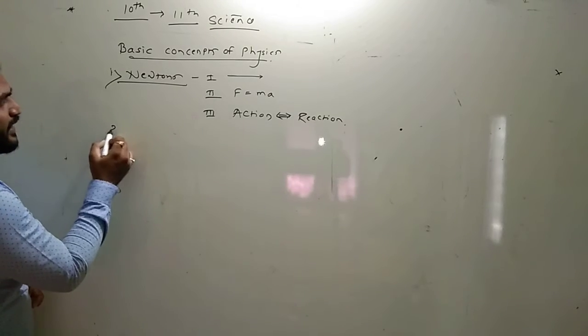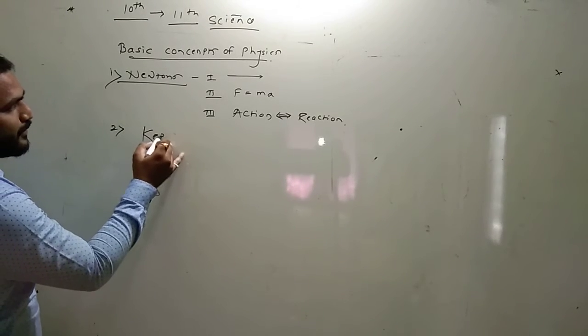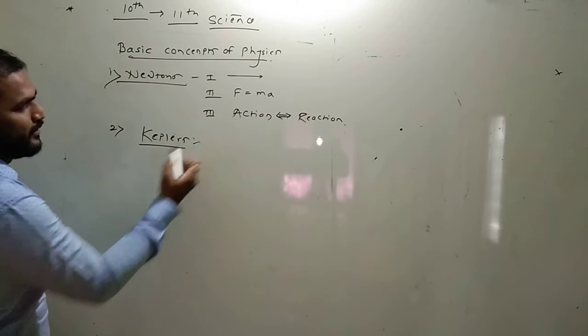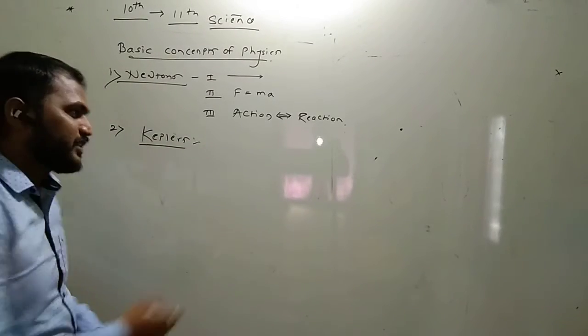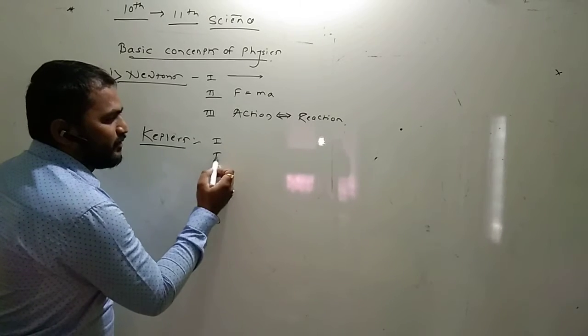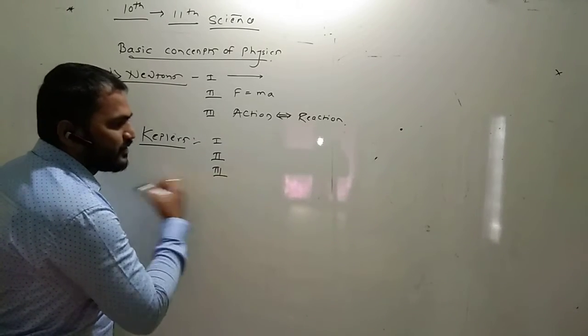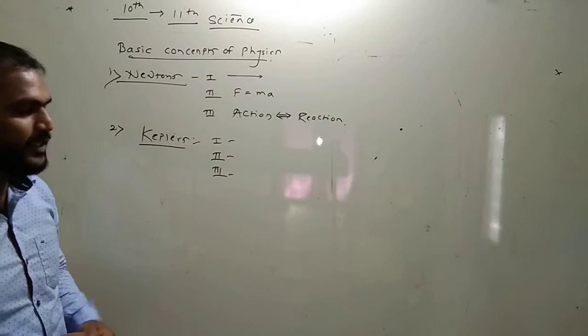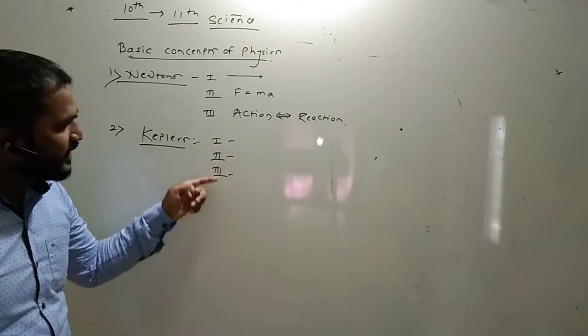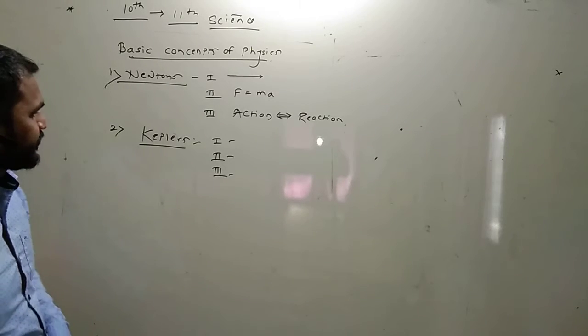Next, the second scientist, Kepler, the best friend of Newton. Kepler also discovered 3 laws: Kepler's first law, Kepler's second law, Kepler's third law. One by one we study Kepler's first, second and third law.